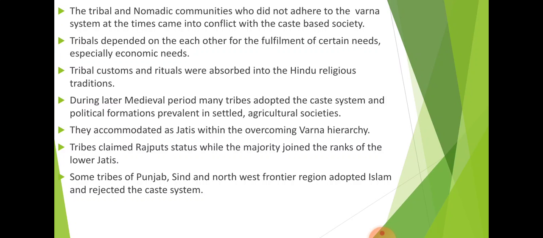So as I said, some tribal communities adopted the Rajput names and became Rajputs, and some joined the lower castes, so became lower jatis.